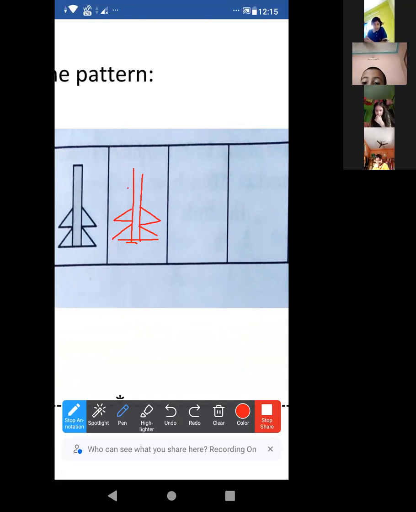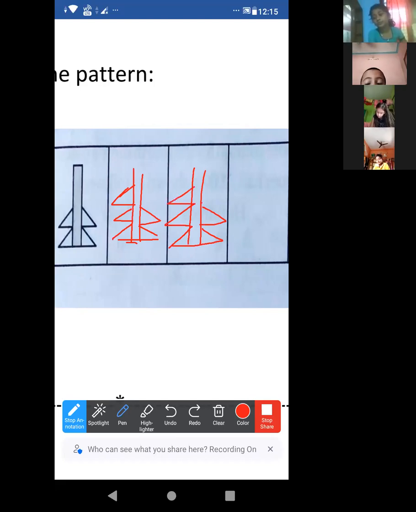The next one will be only single, one left side part. Then the right side complete. Completed this?